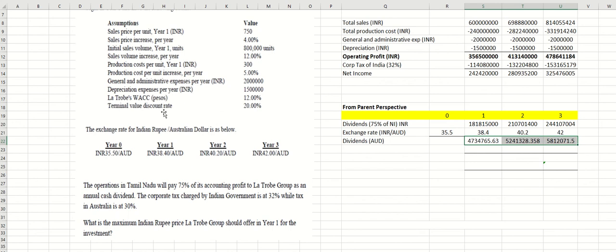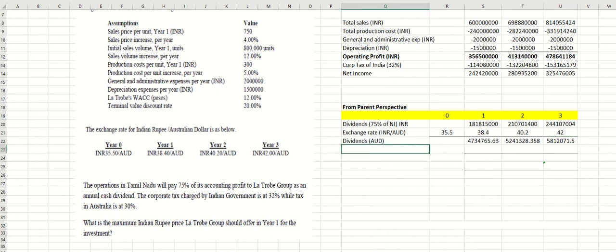They said that terminal value here is actually 20%. In international finance, when they have a discount rate, it means that the last dividend received, you divide by 20%. The last dividend received means how much dividend you receive in the third year. On the third year, you receive, in Australian dollar, 581,207.15. This is how much you receive.